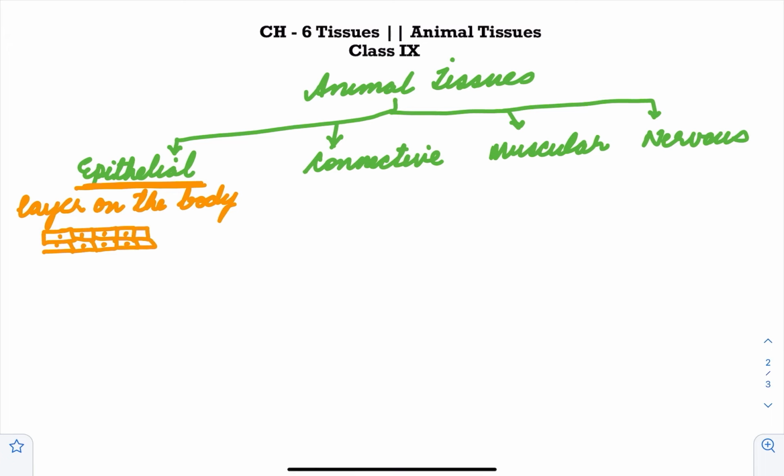So if you talk about the function, the major function of epithelial tissue is protection. It acts like a continuous sheet or layer on the body. There are no intercellular spaces between the cells.